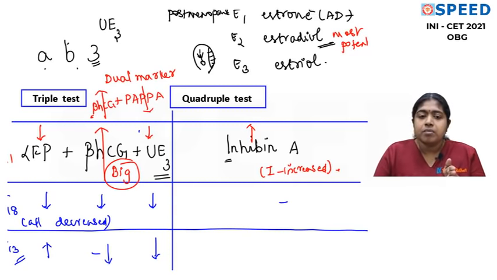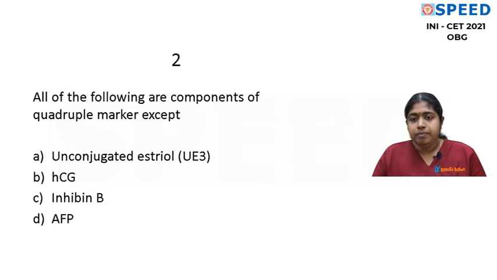So many a times we have had questions on this triple test and quadruple test. Either what are the components or what is increased, what is decreased. Okay, so please make a note of this. Okay, so that's as simple as that. And look at the second question now.